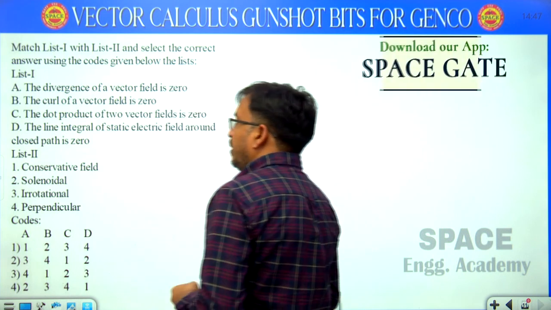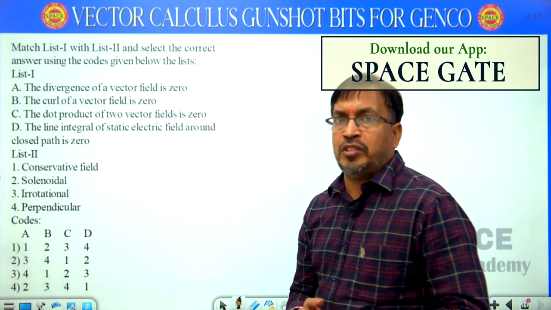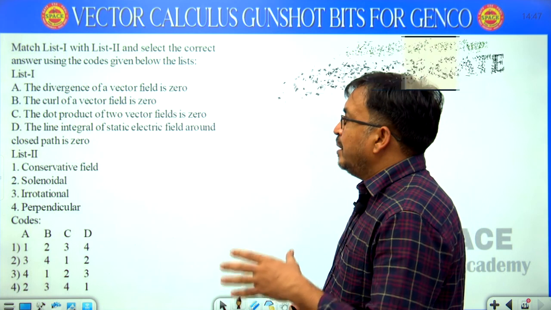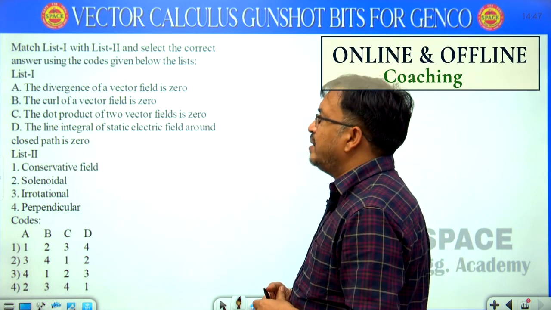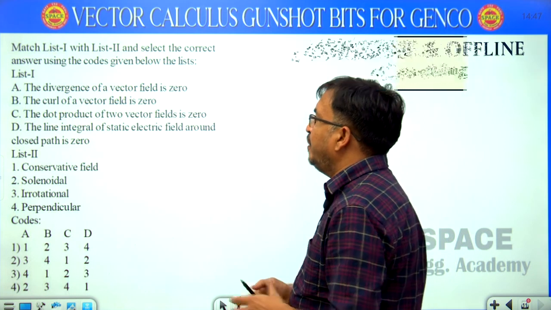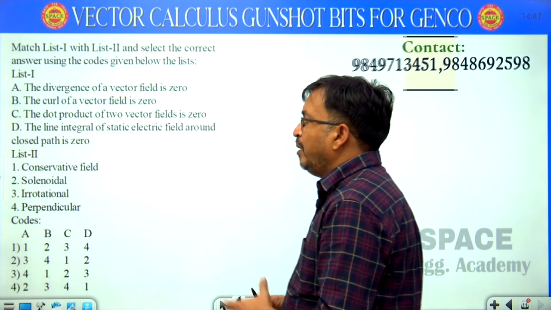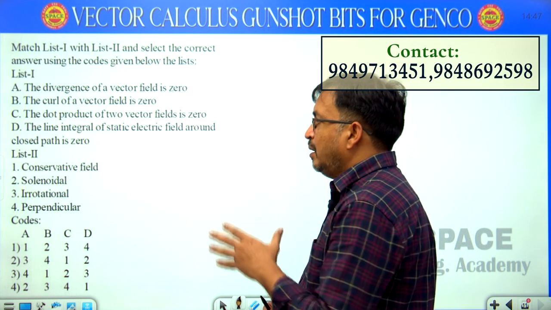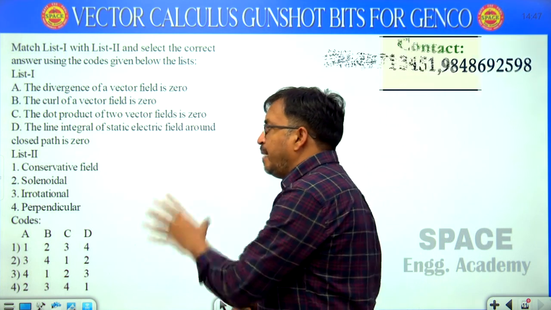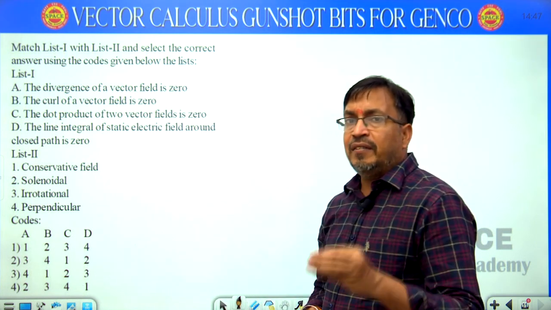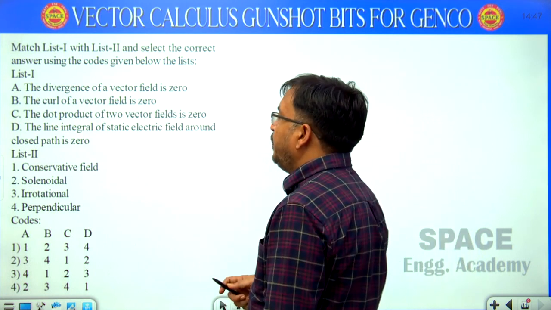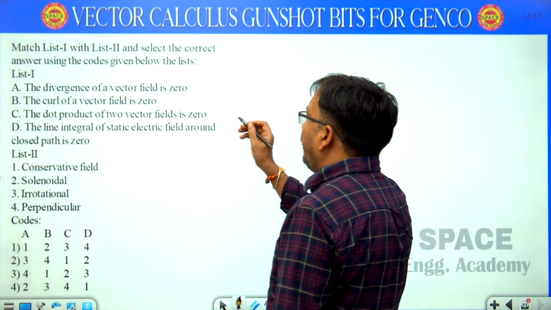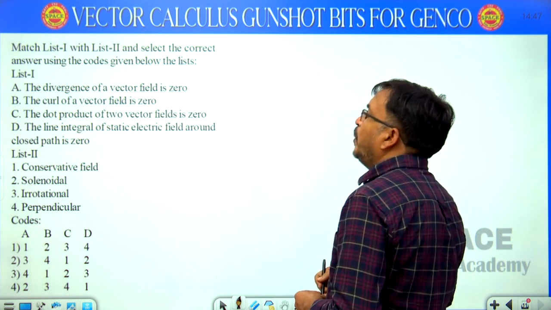Here we are discussing one more type of question. Match list 1 with list 2 and select the correct answer using the codes given below the list. List 1 has 4 statements, and list 2 has 4 property names. We will check which is matching. The first statement A: the divergence of a vector field is 0.